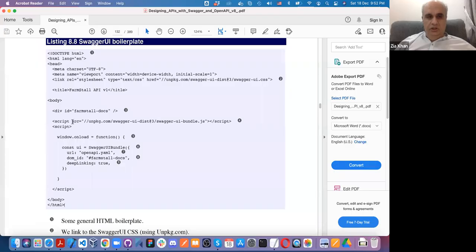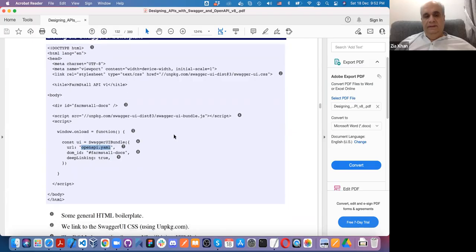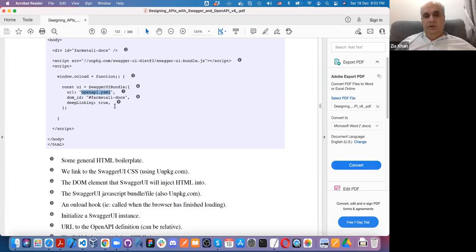Basically, you include a script from this URL, Swagger UI. And in the Swagger UI bundle, you basically give the URL of your YAML file, which is OpenAPI specification. And this page, now you can host it anywhere. In this book, they have used it to host it on Netlify, but you can host it anywhere.